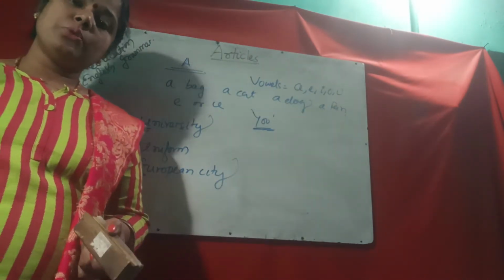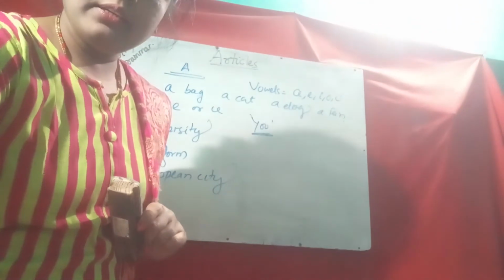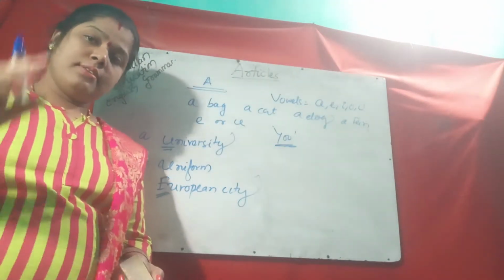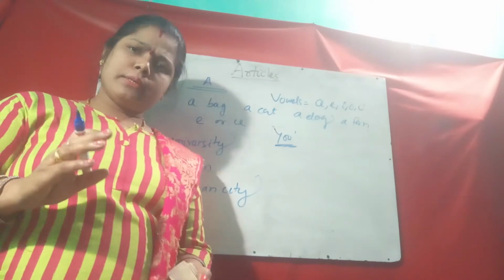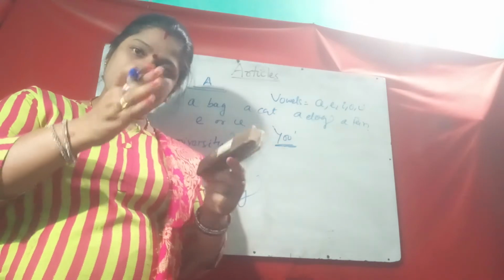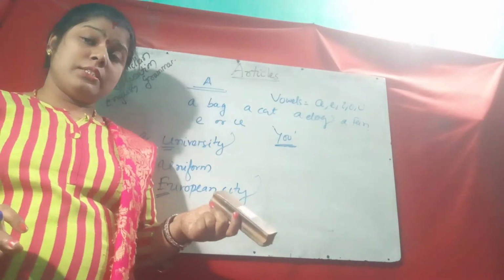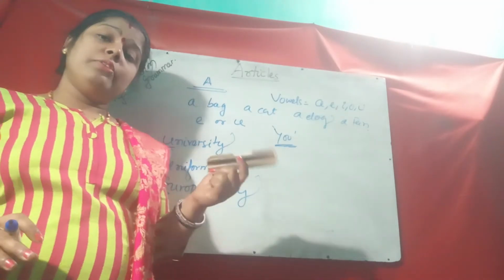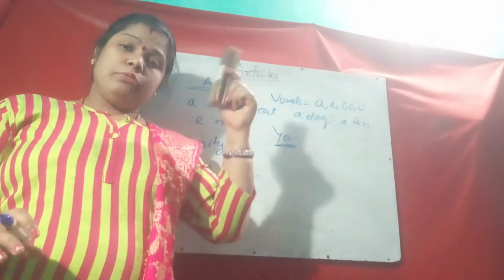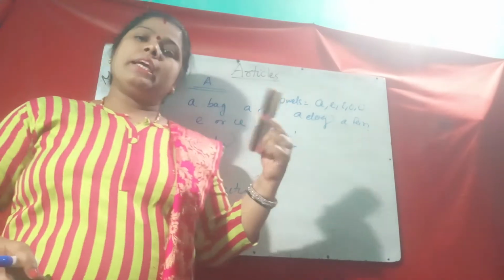So if the pronunciation is "yoo", then before those words we use A. Sometimes there is a violation of the rule, so you have to remember the pronunciation of the word. If the word starts with E or U and the pronunciation is "yoo", then we use A, just like a university, a uniform, a European city.